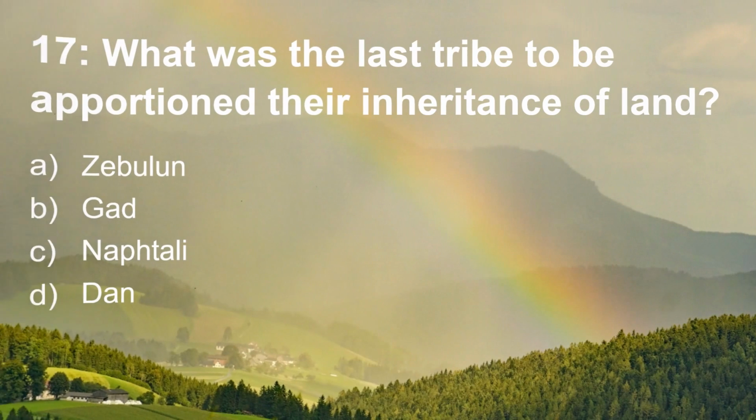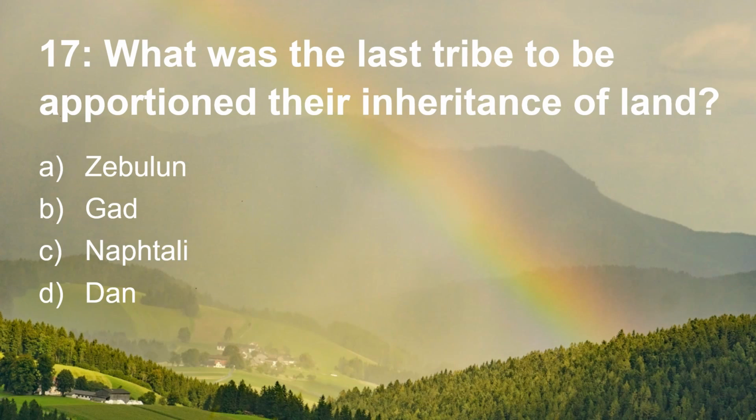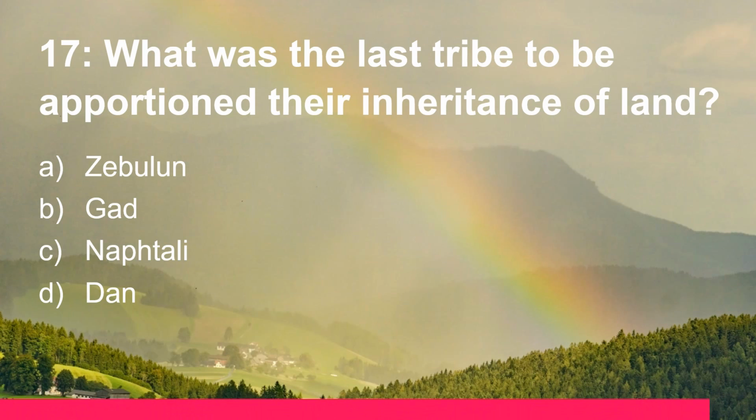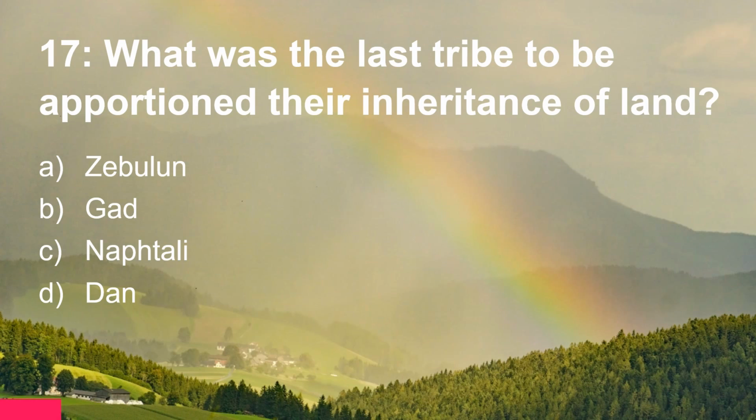Question 17. What was the last tribe to be apportioned their inheritance of land? Was it Zebulun, Gad, Naphtali, or Dan? And that was Dan in chapter 19.